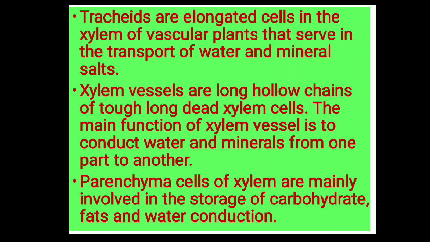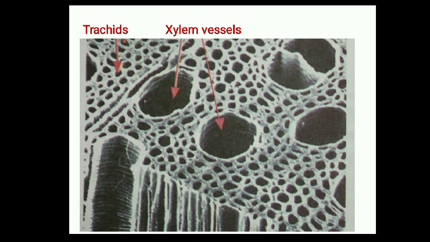So these are the three components which, when joined together, form a complex xylem tissue which helps in the conduction of water and minerals from the soil to different parts of the plant. This is a diagram of xylem. This is the xylem vessel, the tracheid, as well as the parenchyma cell, which join together to form this complex tissue.